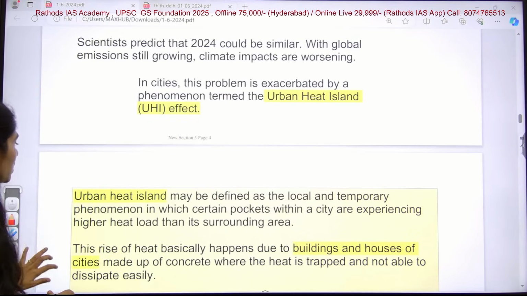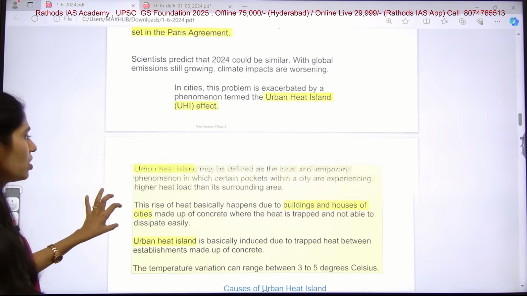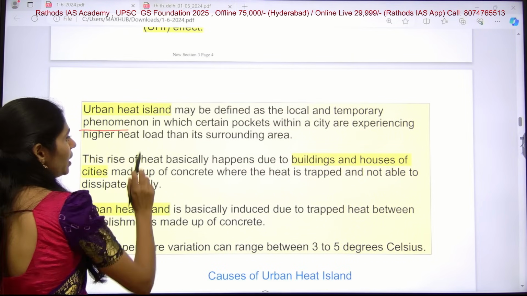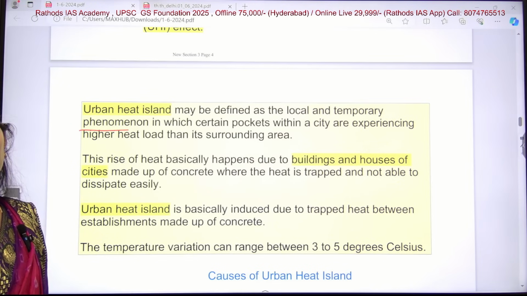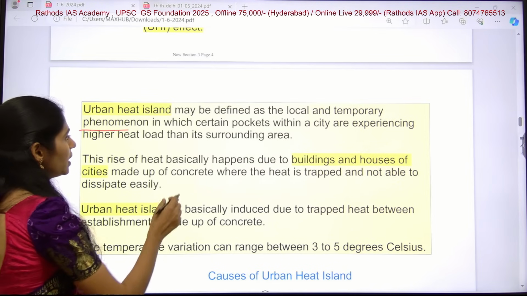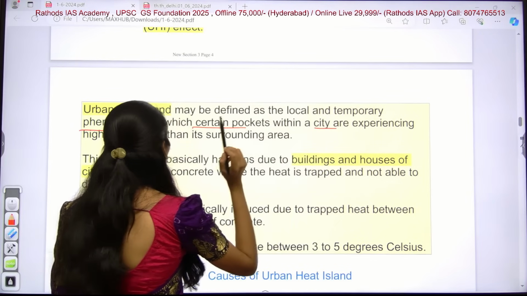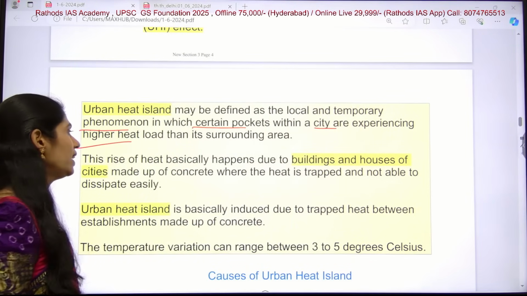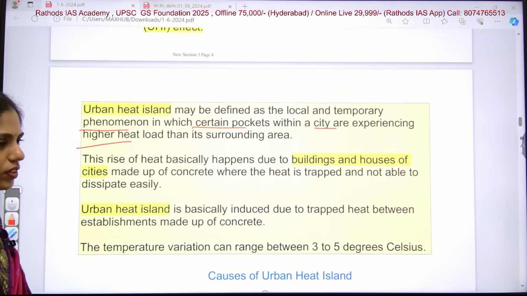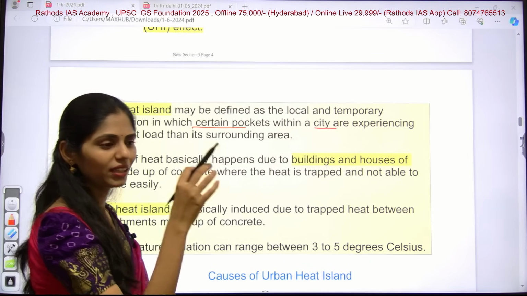Okay, so what is this urban heat island about? Urban heat island may be defined as a local and temporary phenomenon which is mainly seen in urban areas, with certain pockets within the city experiencing very high heat load when compared with the surrounding area. If there are any water bodies nearby, then it will be cool.